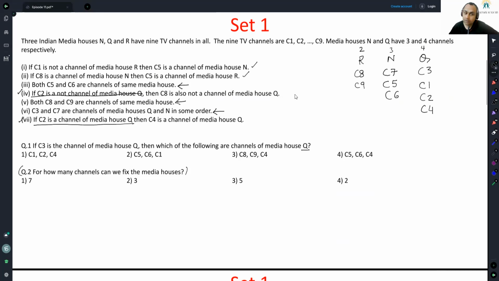If C2 is a channel of media house Q, C4 is a channel of media house Q, yes. All conditions are met within this setup, and therefore the first option should be acceptable to us. Even if I don't know how many cases and variations will exist, and for how many channels we can fix the media houses, I can still solve this question most definitely.